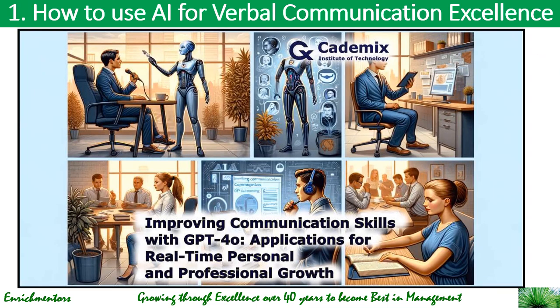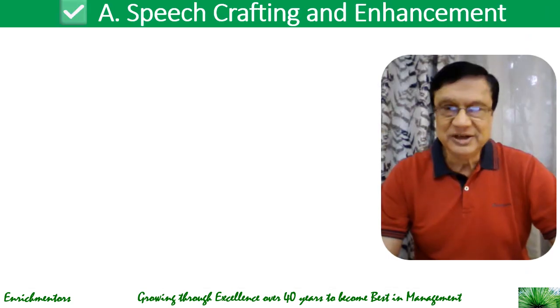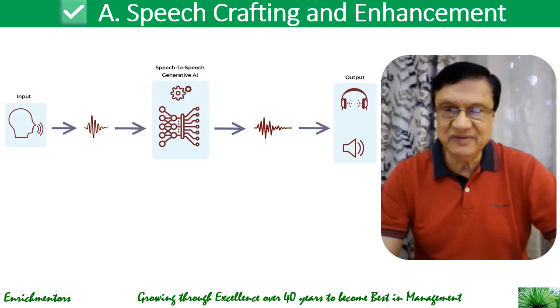So how do you think you can use AI for verbal communication excellence in general? What are the ways that you think you can use AI for verbal communication excellence? So basically, the first thing to look at is to craft and enhance your speech. And there you can use generative AI tools like ChatGPT, Grammarly Go, Jasper to do a few things.